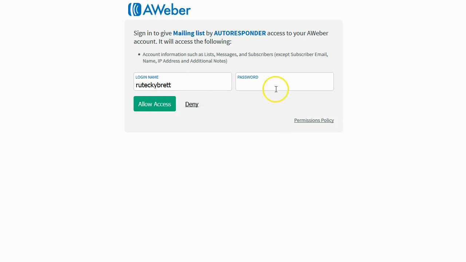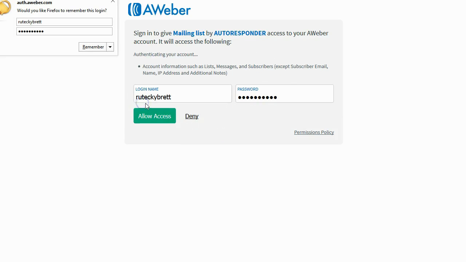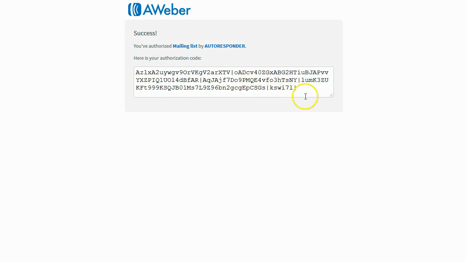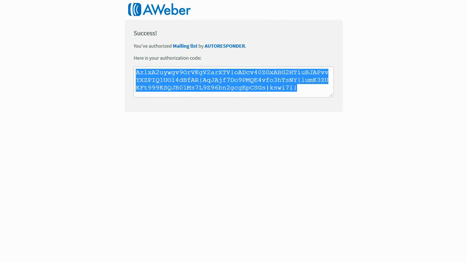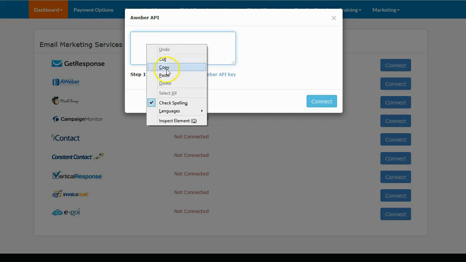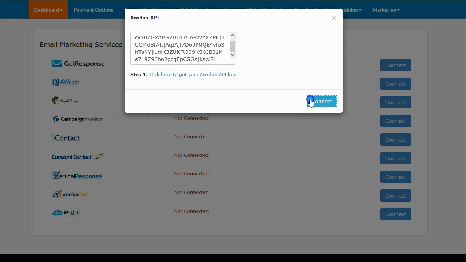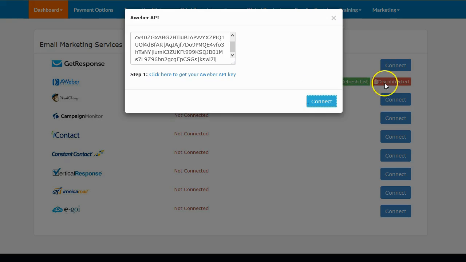So I'll enter in my login name. I'll put in my password. I'll click on the Allow Access button. And it's then going to give me my key. I'll go ahead and grab this key. I can close this window. Go back over to Genius PayDays, paste it in there, and click on Connect. And you can see it has now connected my autoresponder.